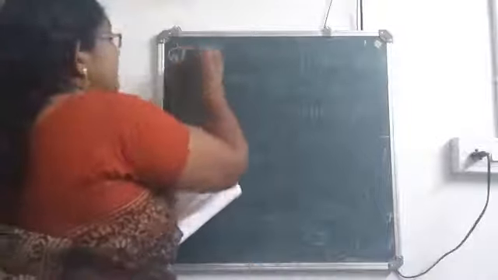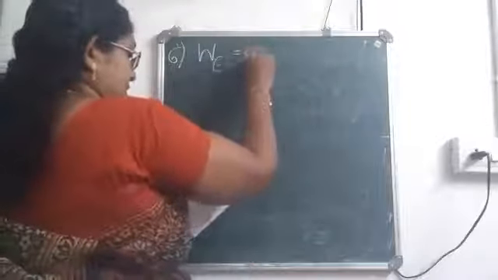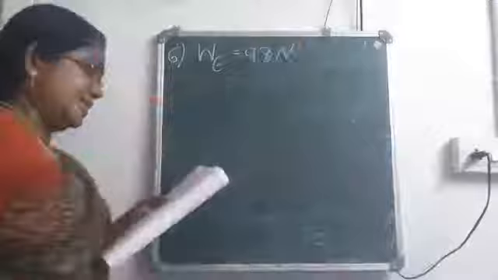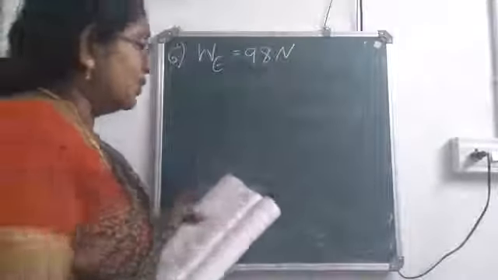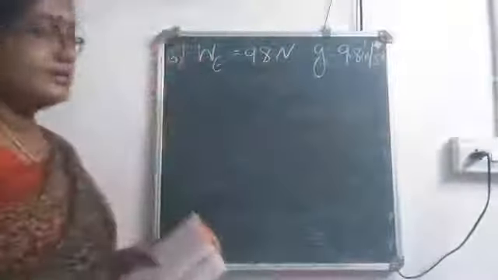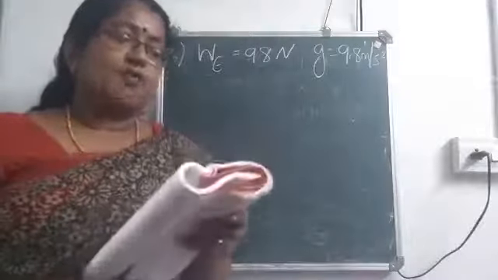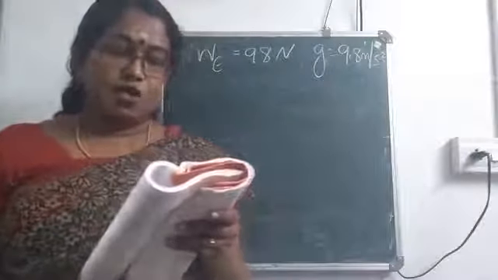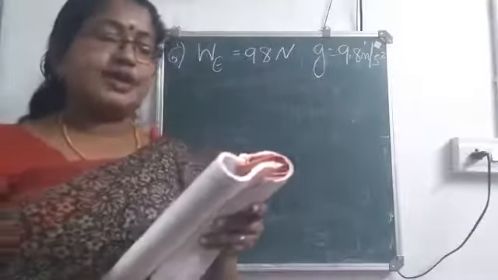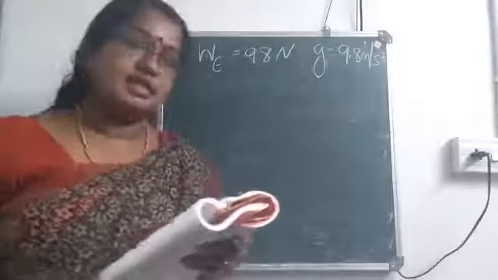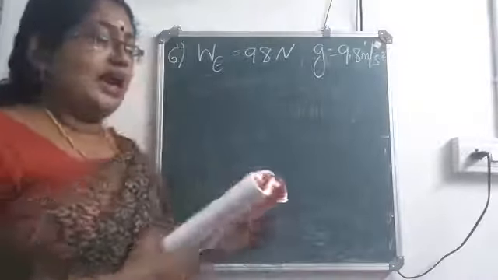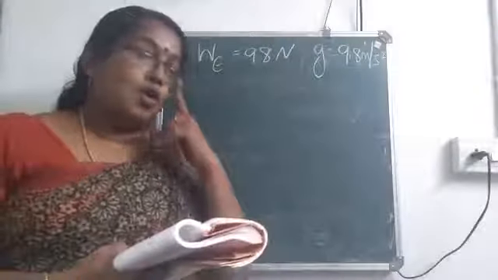Okay. Question number 6. The weight of a body on earth is given as 98 Newton, where the acceleration due to gravity is 9.8 meter per second square. This is given on earth's surface. Then what will be its mass and weight on moon, where acceleration due to gravity is 1.6 meter per second square? So we have to calculate the mass and weight on moon.